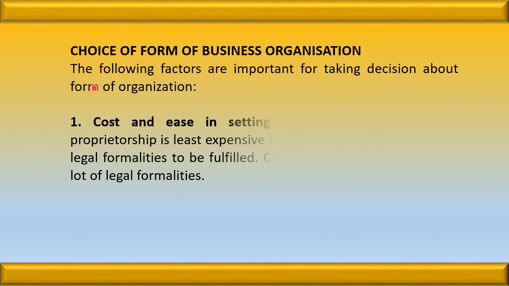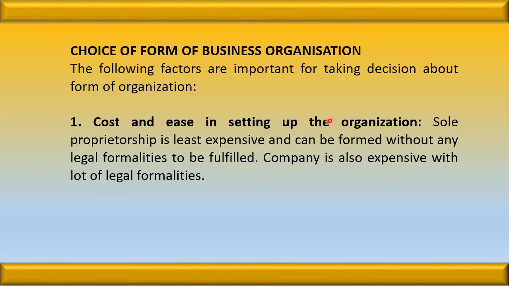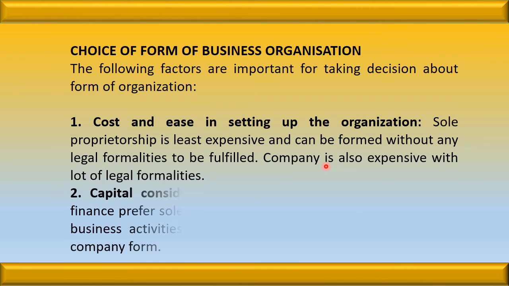Let us see the first one. The first is cost and ease in setting up the organization. Sole proprietorship is easy to form and is less expensive. If the person wants to start the business with fewer legal formalities, then the sole proprietorship is the best option. And if the person doesn't have problems with cost or legal formalities, then they can go for the company or partnership and so on.